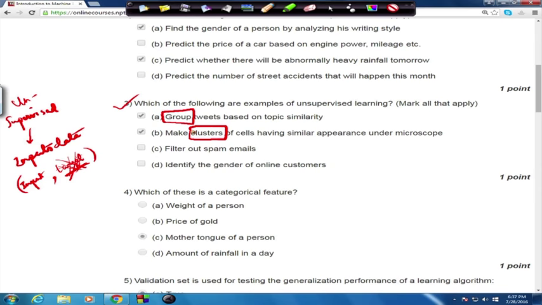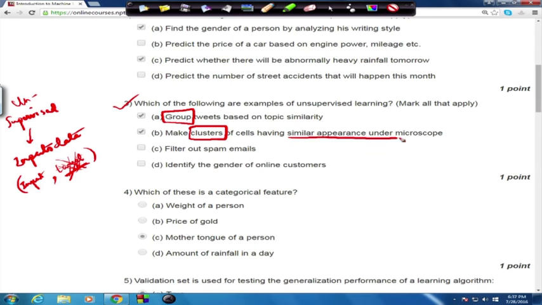Whenever you're solving a question in the exam and you're a bit confused, you should just look for these terms, whether it's a grouping problem, a kind of clustering problem, so it's highly probable that the problem is an unsupervised learning problem. So these are the hacks that you can use in the exam. So what's the second option talking about? It's about clustering of cells which appear similar under the microscope.